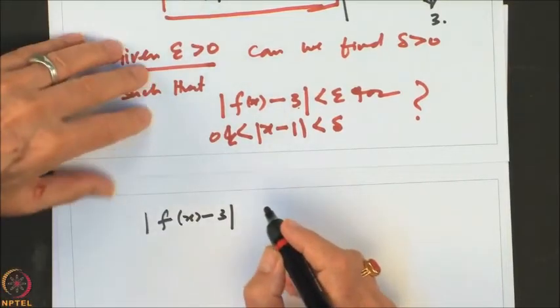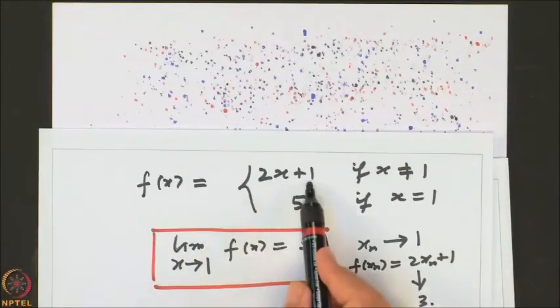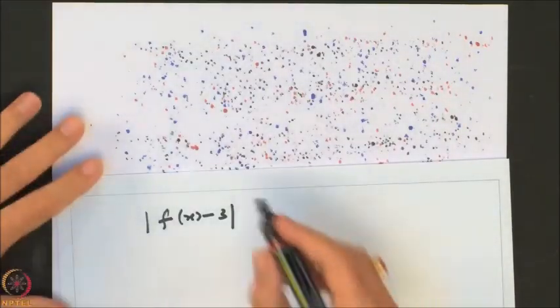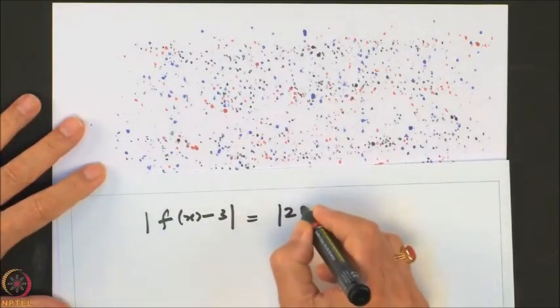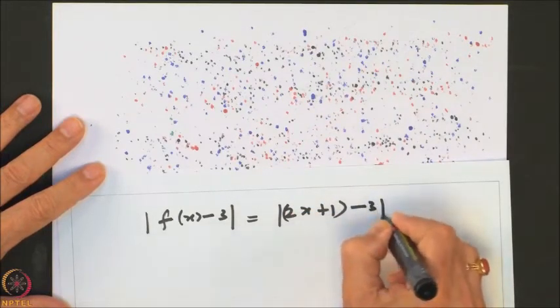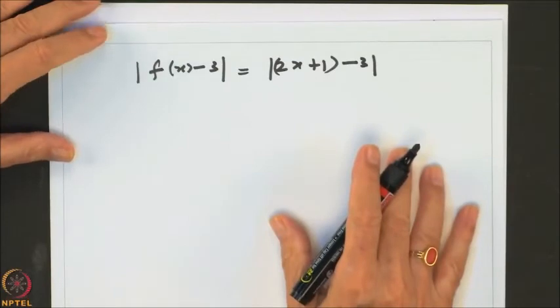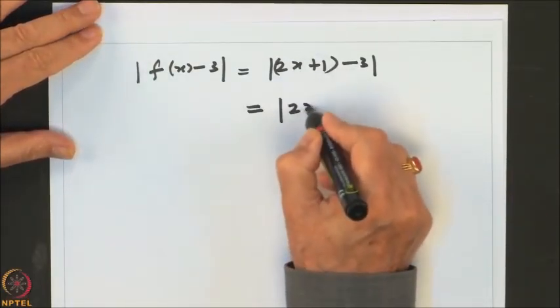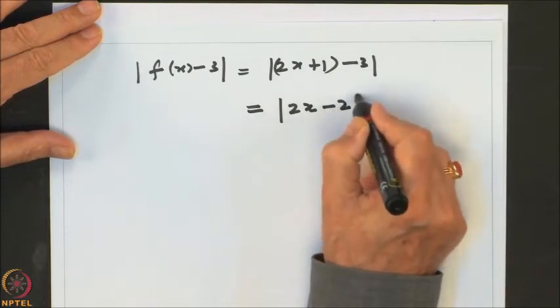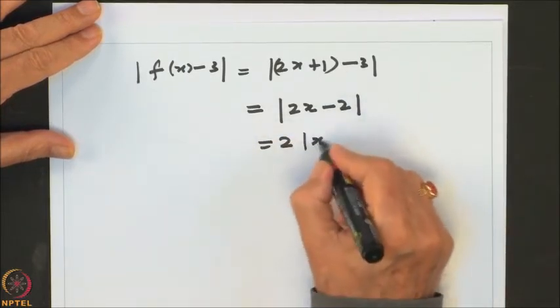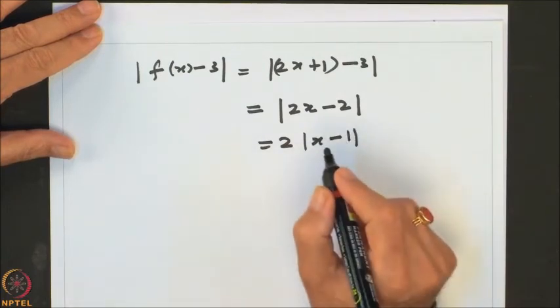So let us put the value of f. f is equal to, when x is not equal to 1, the value is 2x plus 1. So this is equal to 2x plus 1 minus 3, right. So let us simplify this. So this is 2x minus 2, which is equal to 2 times x minus 1, right.